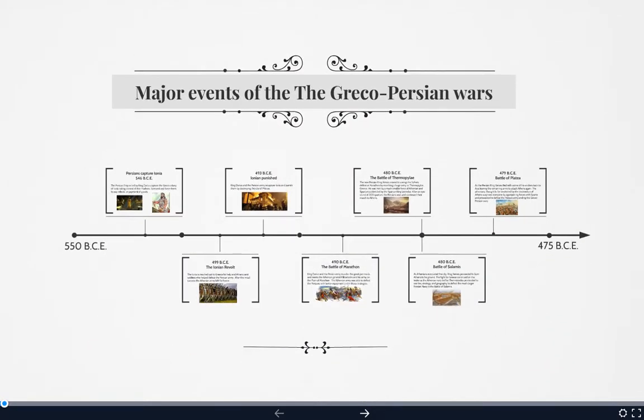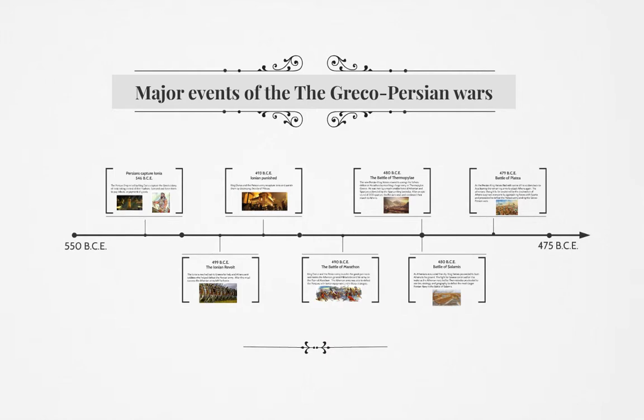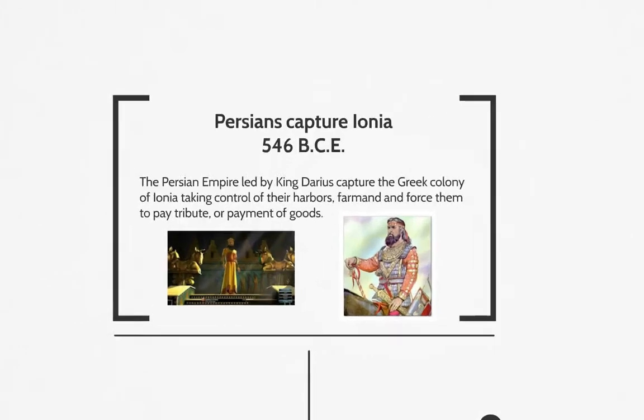So the numbers that we're looking at start at 550 BCE and end at 475 BCE. Now remember, as you go into the future, the numbers get smaller when you're talking about before Common Era. So keep that in mind. As you move to the future, the numbers get smaller. So let's take a look at what we've got.